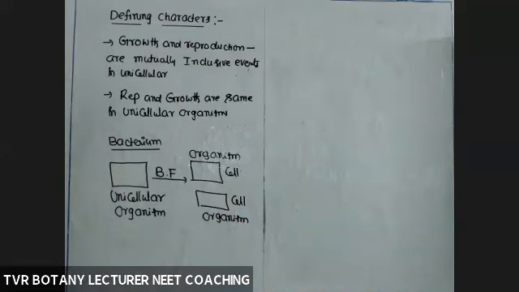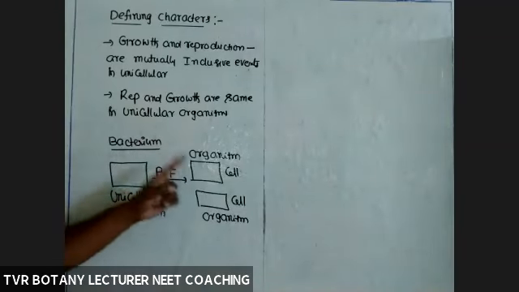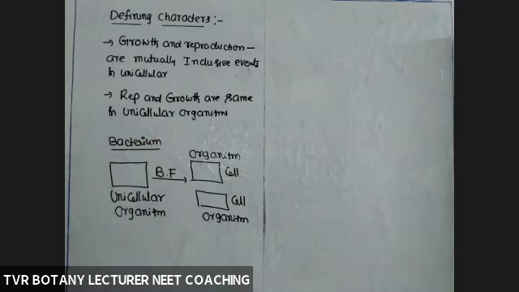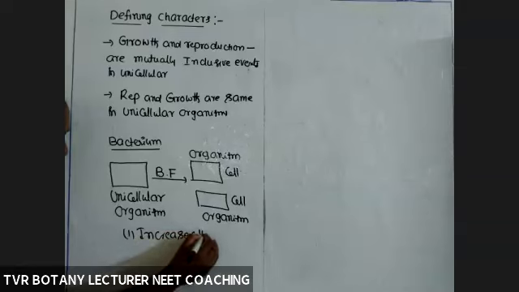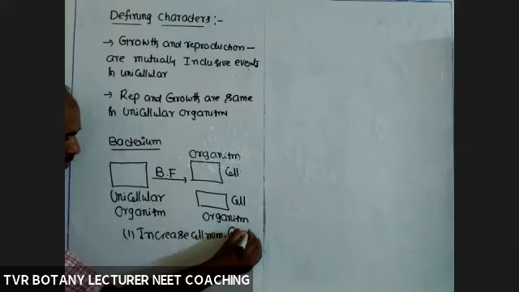So here two events are taking place. One, increase in the cell number is growth. Definitely growth.